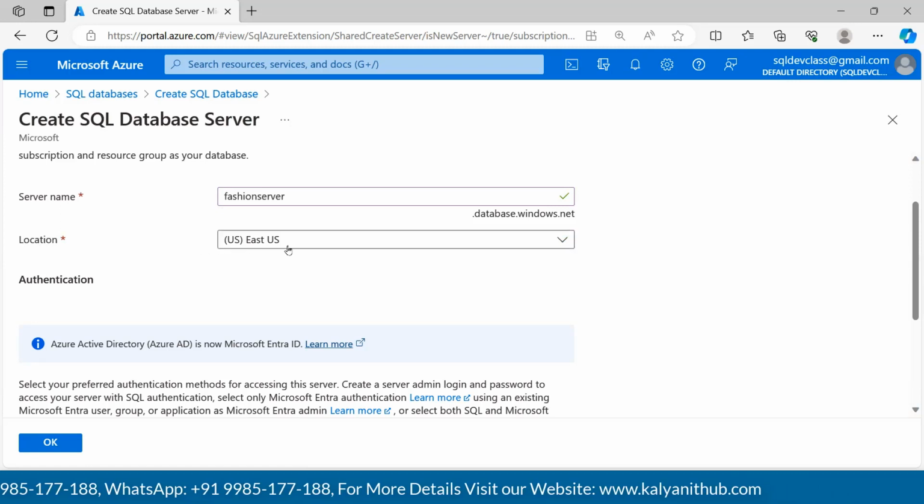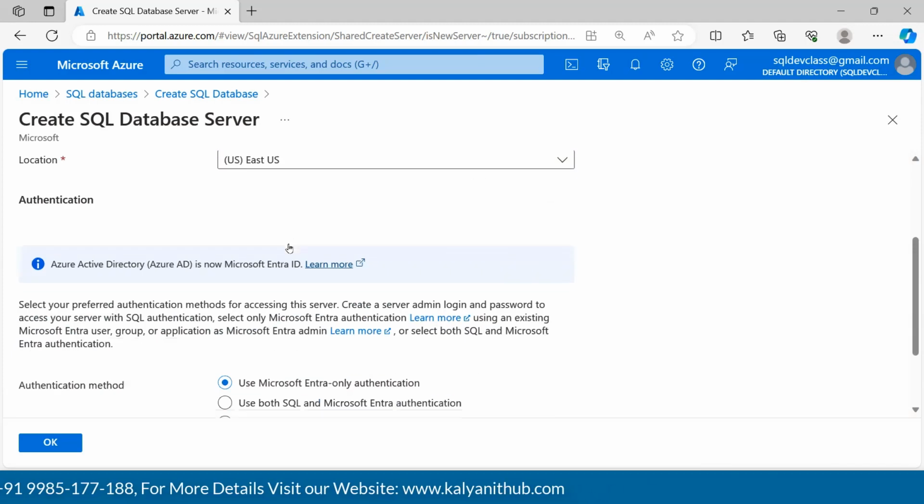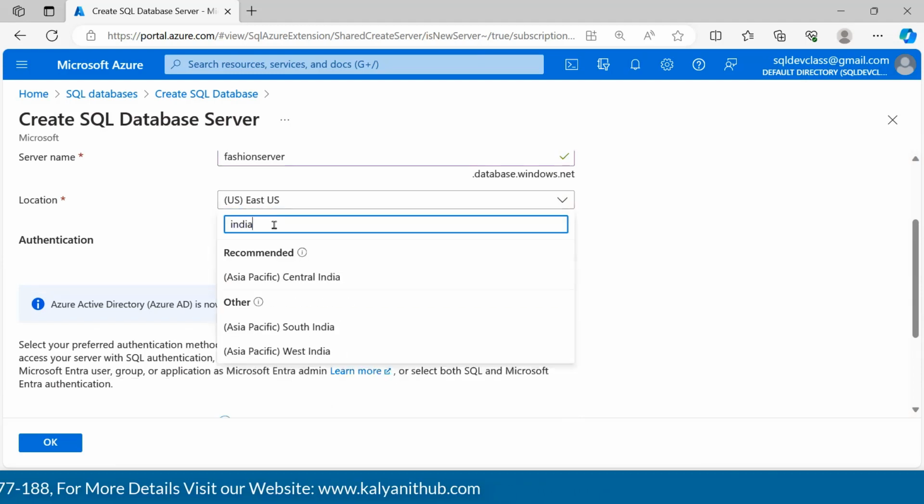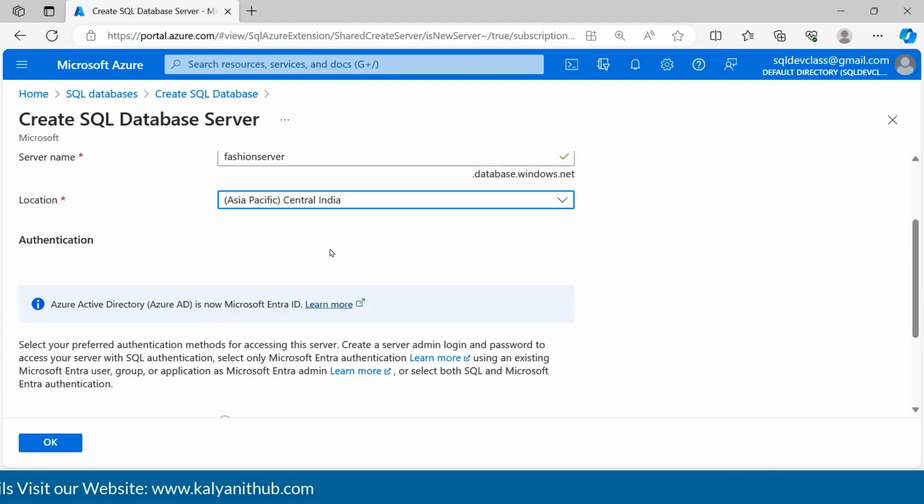Location is very important to discuss. I'll take some time on Monday, and then I'll help you understand this location as well. But for now, let me select India, because this account is based out of the US, so it has taken East US by default. In India, we have 3 different locations, guys: Central India, South India, and West India. But like I've said, we will discuss this topic on Monday or Tuesday. This is important to understand.